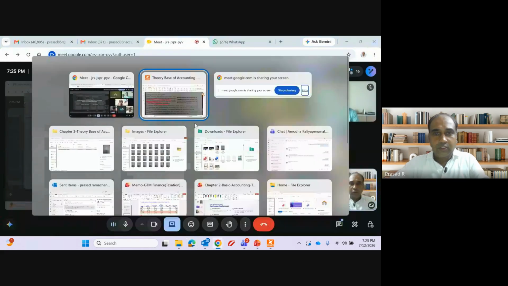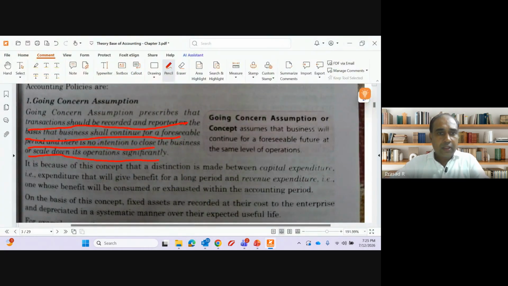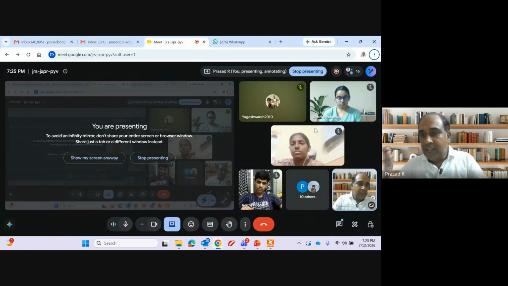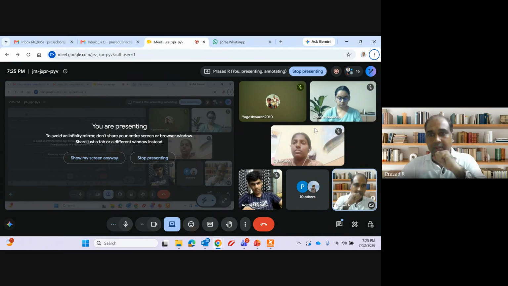For a foreseeable period, and there is no intention to close the business or scale down its operation. It is because of this concept that distinction is made between capital expenditure that will give benefit for a long period and revenue expenditure. I was giving an example of a building.